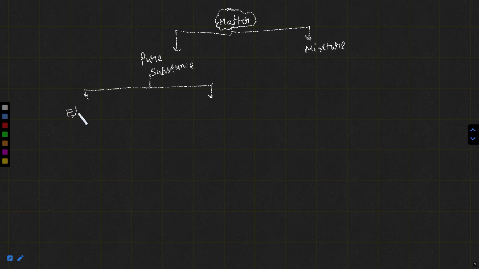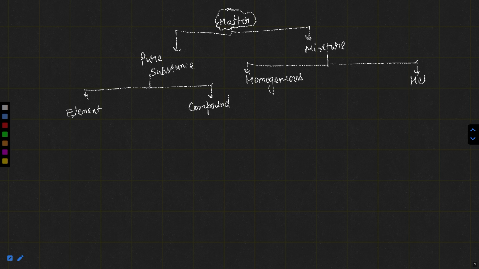One is element and another is compound. Similarly, mixture is also categorized into two categories. One is homogeneous mixture and another is heterogeneous mixture.